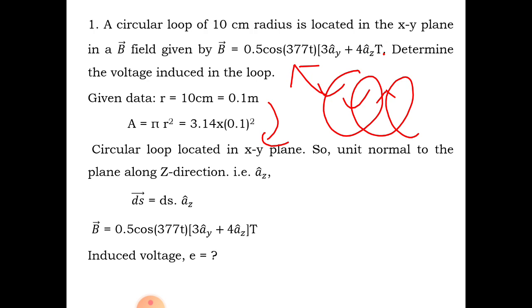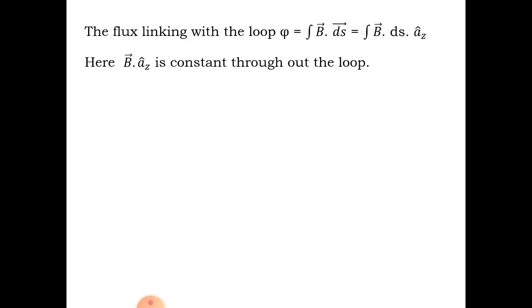Now what is the voltage induced? You have to calculate. So the flux linked with the loop is given by phi equal to integral of B dot ds, or integral of B dot ds az cap, because the magnetic field produced is along the z cap. The coil is lying on the x and y plane, so B dot az is a constant throughout the loop.